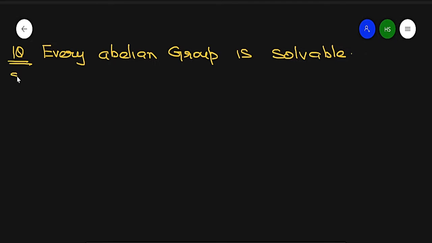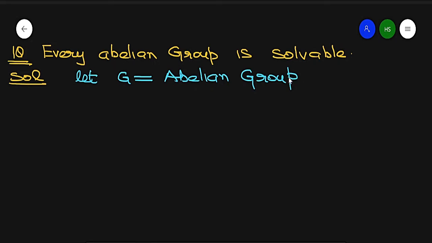So if we have any abelian group, then prove that it is solvable. Suppose G is some abelian group.